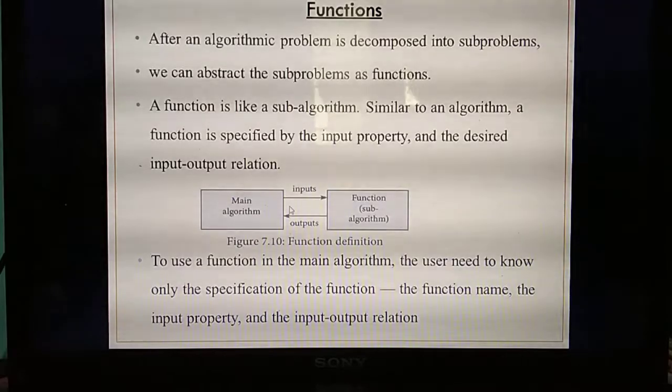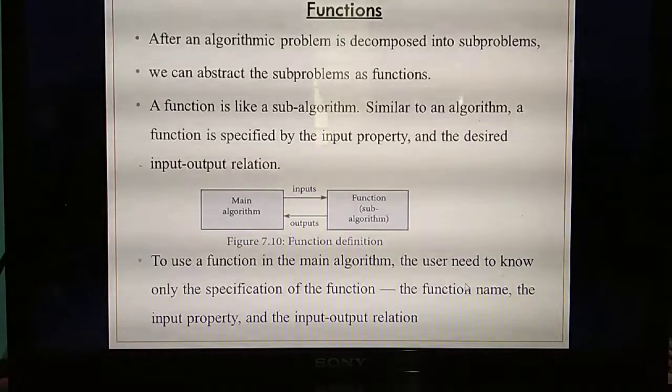Okay, if you are writing the specification for an algorithm, what steps do you need to know? First you need to write the name of the algorithm. Likewise, if you are writing a function, each function you need to specify in the same specification format: function name, input property, and input output relation. Same as the specification algorithm, each function you need to specify the function name, input property as well as input output relation.